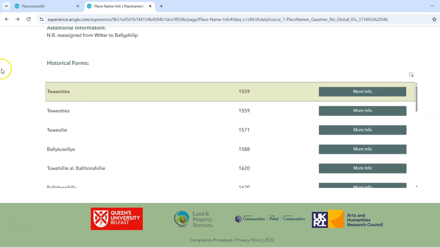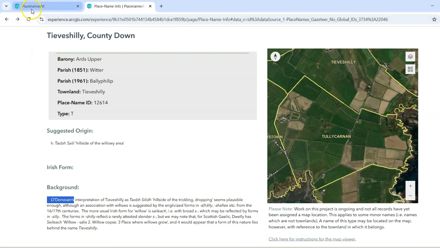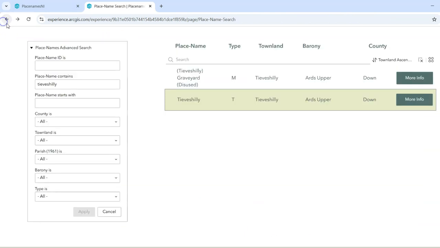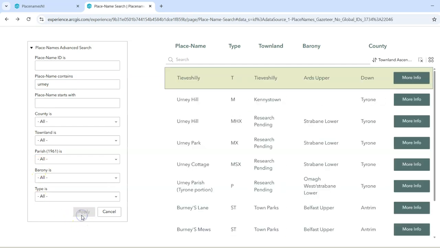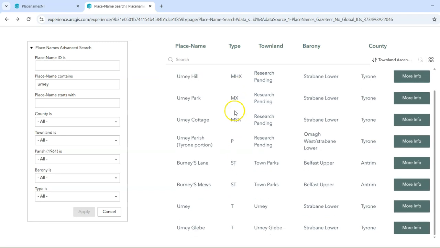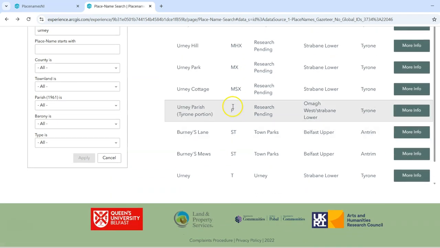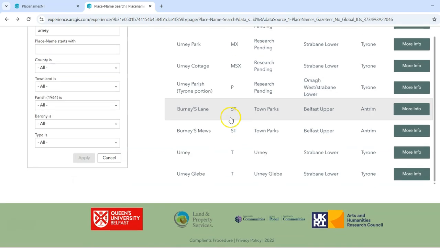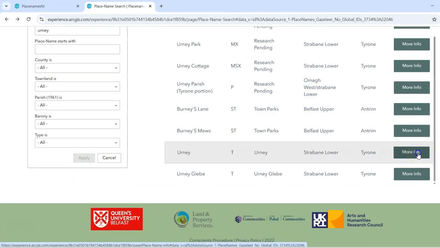And some place names can be really old indeed, so if we just go back, and I'm just going to put in Urney, U-R-N-E-Y, and then apply. So we saw we had only 2 entries for Teves Shilley, but now you can see there's quite a lot of entries for Urney. But we want to come down and look at this one, Urney, the townland of Instraban Lower.